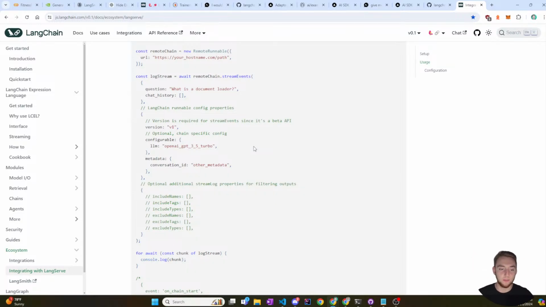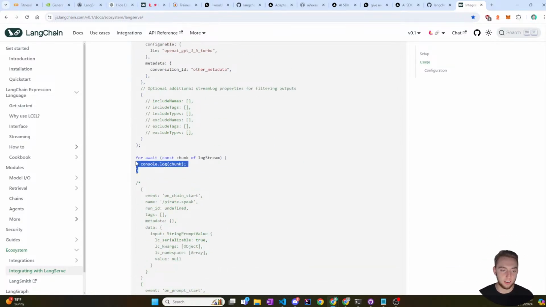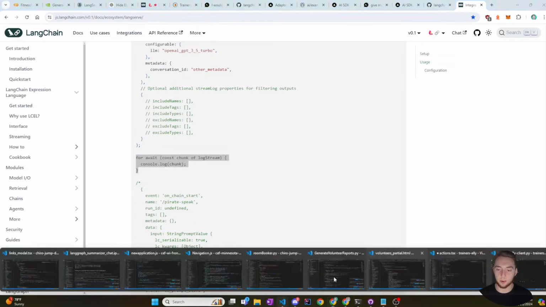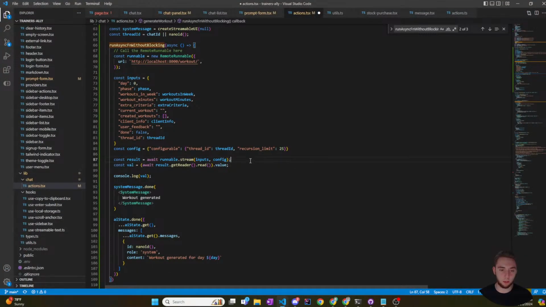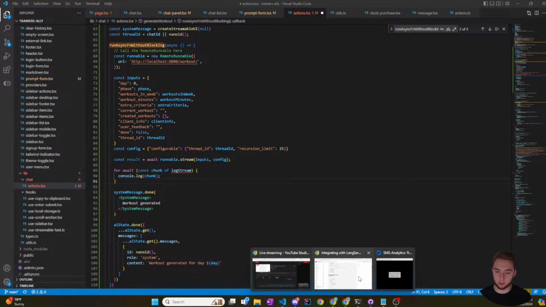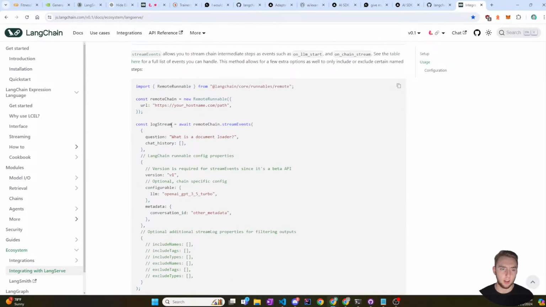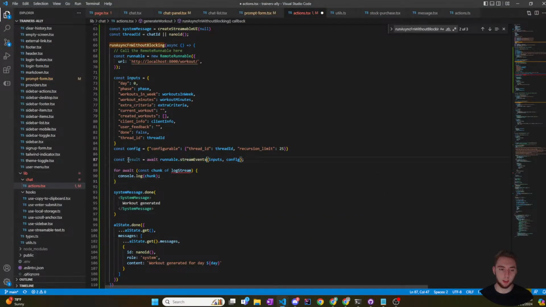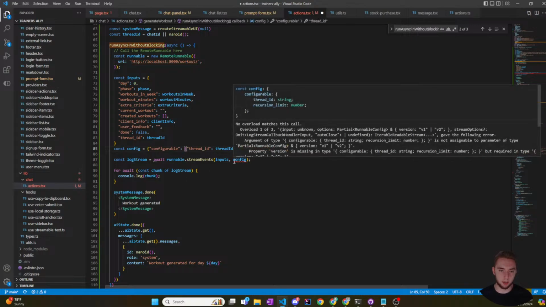The first thing I need to do is have this for loop in my code to print the outputs, the more than one output. So yeah, I got that. And then I can also delete this stuff. That's the old way of doing things. Hopefully this works. So the log stream is equal to remoteChain.streamEvents. Okay, so that is good, but it's not happy with my config anymore.